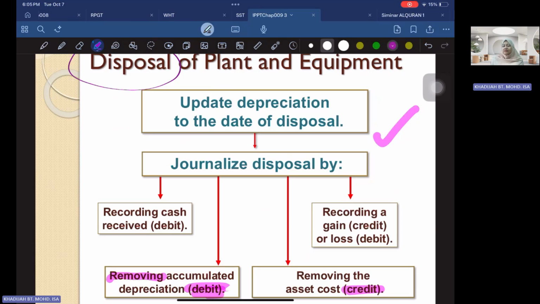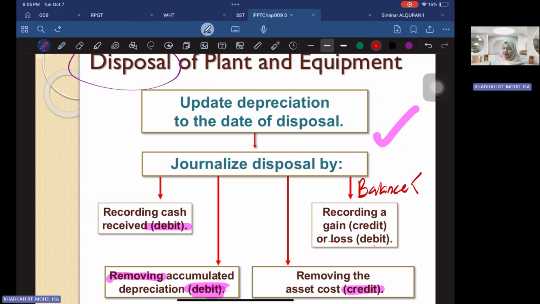So these are the things that you have to do. First is the receipt of cash, and then debit your accumulated depreciation depending on the total balance of your accumulated depreciation, and then you credit your asset as well, because this is reducing your asset. From there, you look at the total debit and total credit, and check the balancing figure, whether the balance gives a debit or credit. If it's a debit, then it's a loss. If it's a credit, then it's a gain.